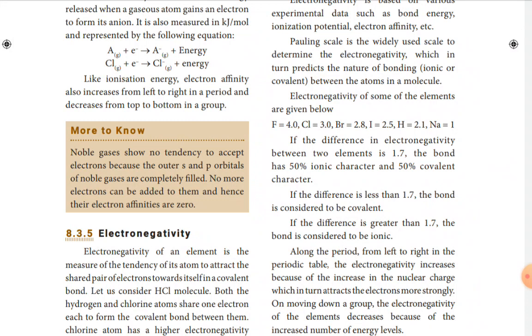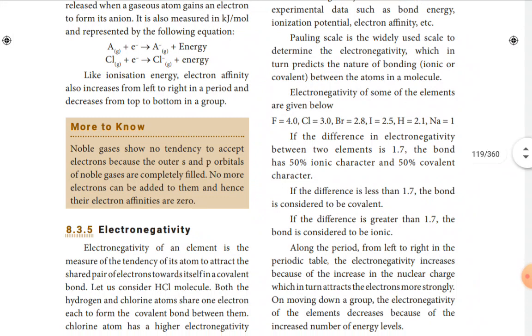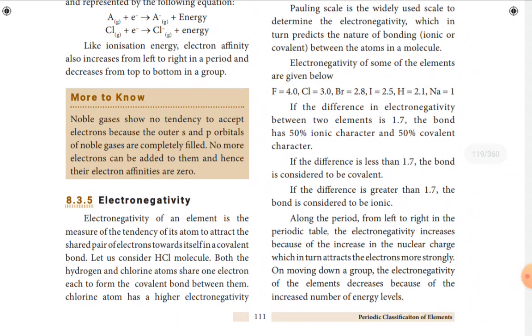Suppose the electronegativity difference is less than 1.7, the bond is considered as covalent. If the electronegativity difference is greater than 1.7, the molecule is going to be formed because of the ionic bond.